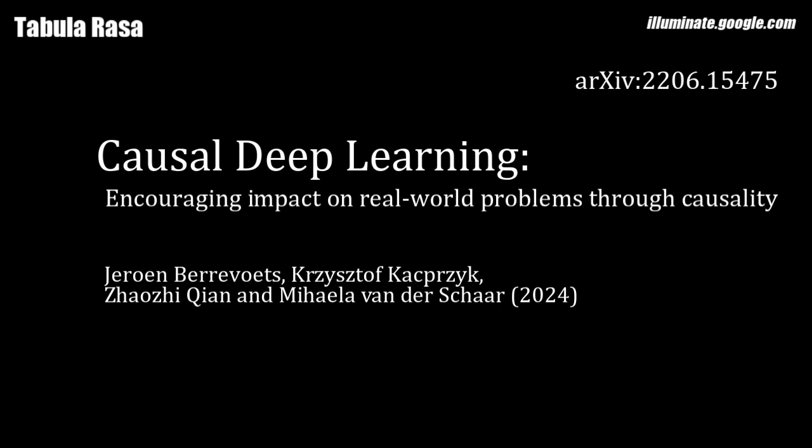Imagine we want to generate fair synthetic data using a generative adversarial network, GAN. This GAN requires a known causal graph as input. However, in many real-world scenarios, we don't have access to a fully known causal graph. CDL allows us to construct a pipeline that first learns a causal graph from the data and then uses this graph as input to the GAN. So CDL helps us to build more robust and reliable models by carefully considering the assumptions we make and the transitions in knowledge that occur during the modeling process.